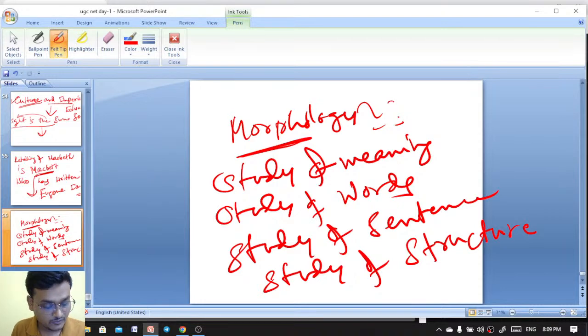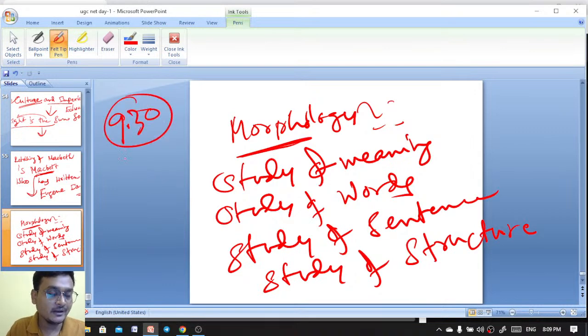Morphology. I'll be doing another session starting from 9:30. Those who are interested can join. We'll be discussing some important MCQ questions along with explanations for the upcoming CUET PG 2024 exam.